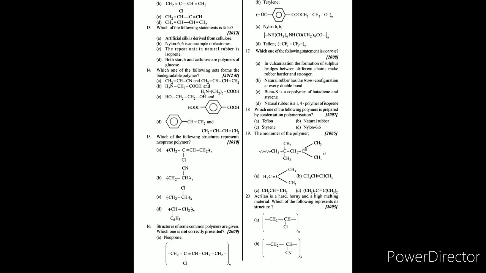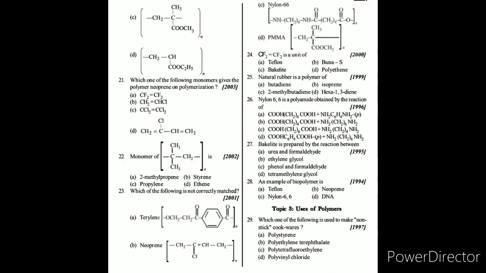Question number 20. Acrylic is a hard, horny, and high-melting material. Which of the following represents its structure? It is a direct question. The answer is B, that is CH2=CHCN, polyacrylonitrile. Question number 21.